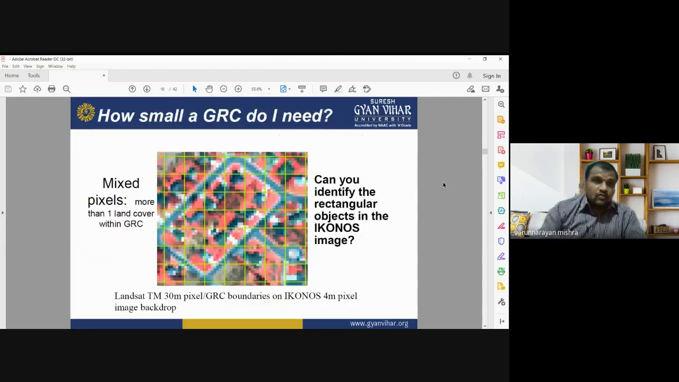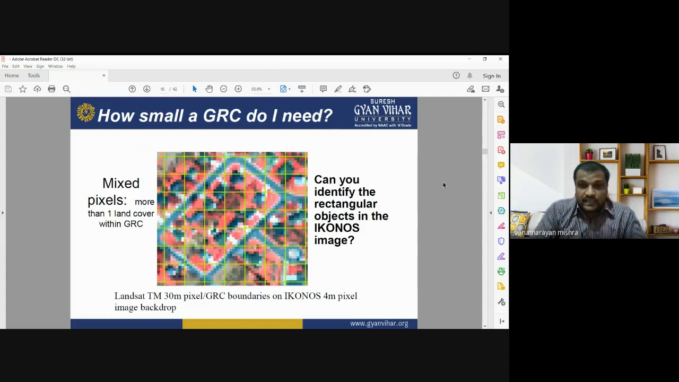Okay, so how small a GRC do I need? In this figure you can see, in case of mixed pixels, when two pixels are mixing with each other, if the spectral responses of two pixels are mixing, the size of the GRC is very crucial. In case of mixed pixels, there is more than one land cover class in the GRC. If the GRC is very large and the pixels are mixed with each other, in that case you will get some erroneous information.